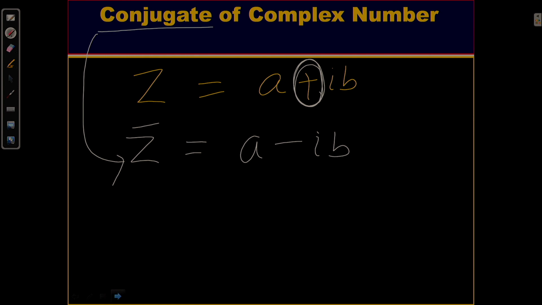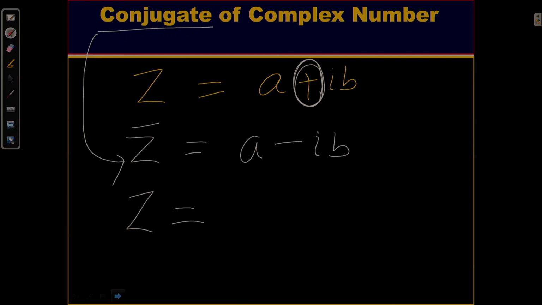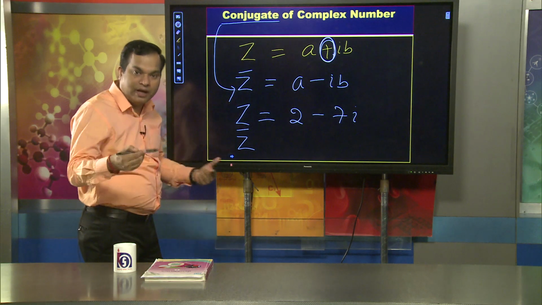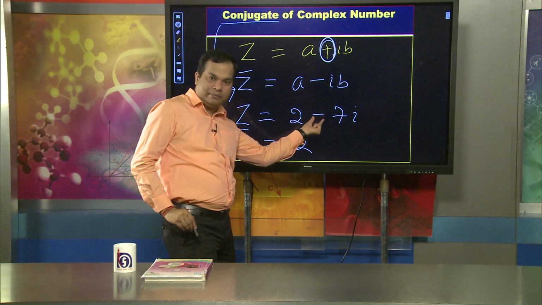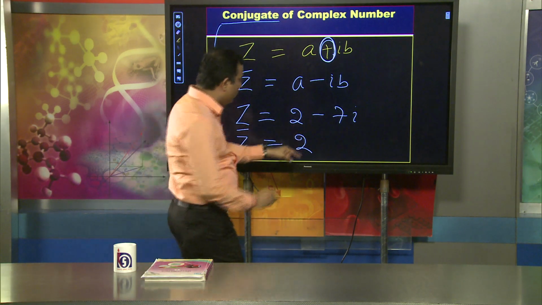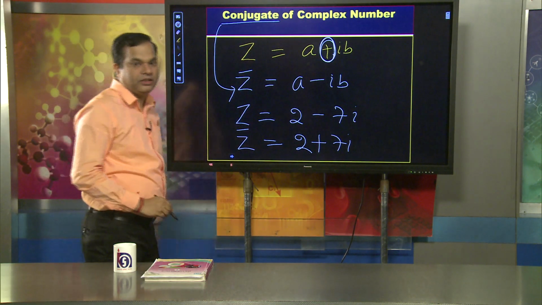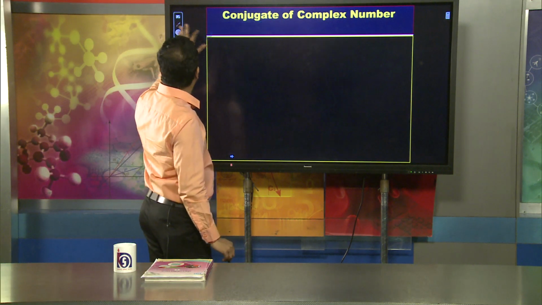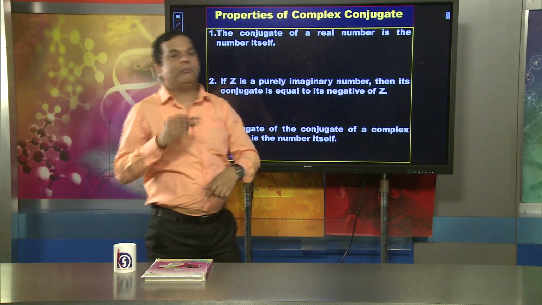For example, suppose I have taken z as a complex number which is equal to 2 minus 7i. Okay. What will be its conjugate? The conjugate we represent as z bar. Okay. z bar equals 2, here the negative becomes positive, so 2 plus 7i. This is the conjugate of a complex number. However, we must understand the properties of a complex conjugate.